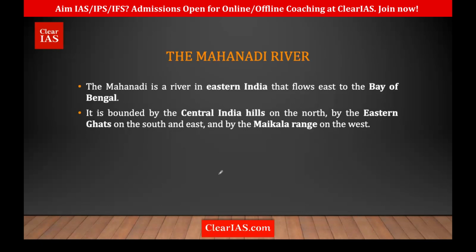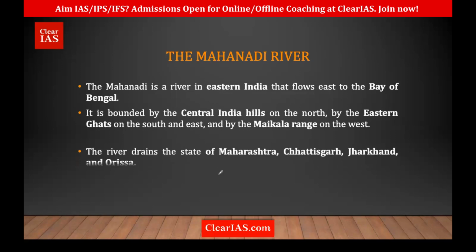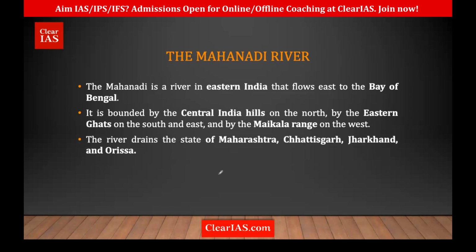On the bottom we have the Eastern Ghats. We spoke about the origin of the Eastern Ghats, from Mahanadi to the Vaigai River. So below Mahanadi we have the Eastern Ghats, and on the west we have the Maikala ranges. So the Mahanadi is bound by these three mountain systems. Okay, and it drains the states of Maharashtra, Chhattisgarh, Jharkhand, and Odisha, predominantly Odisha.